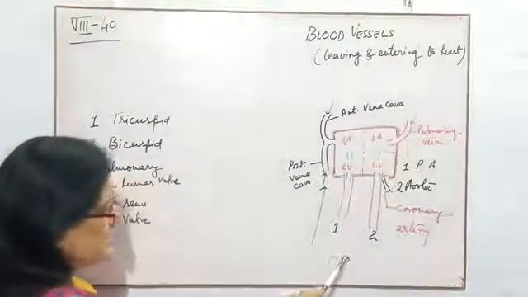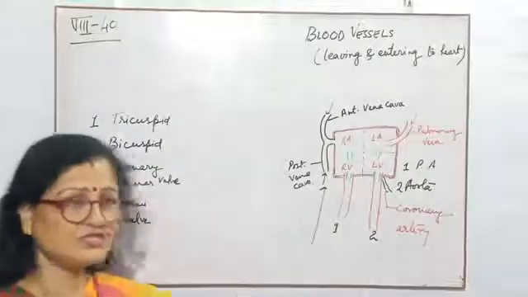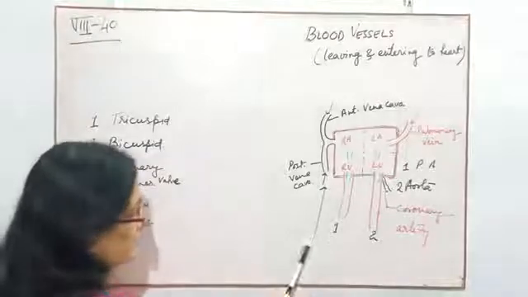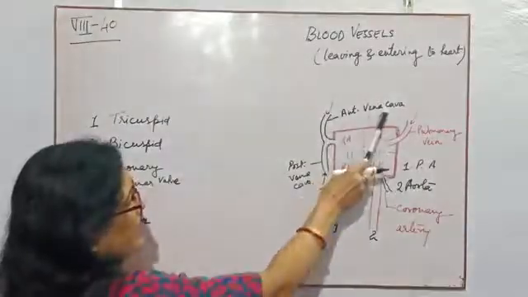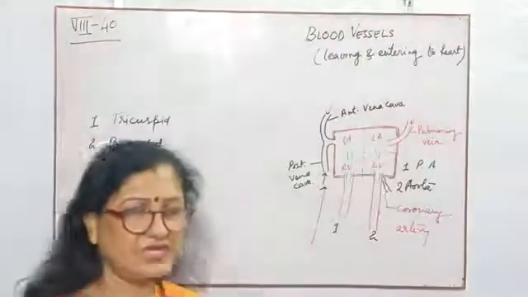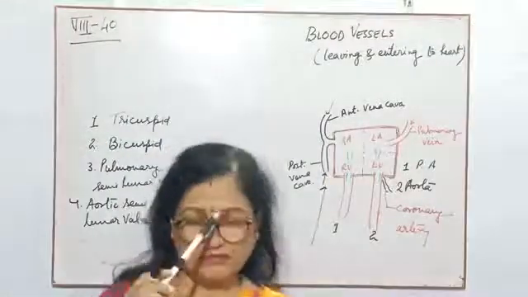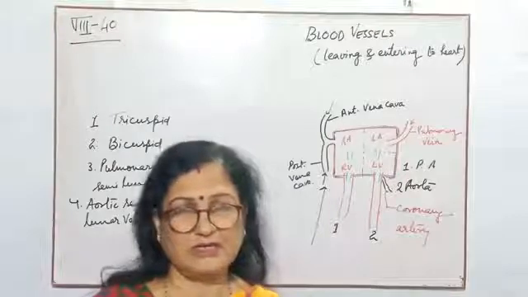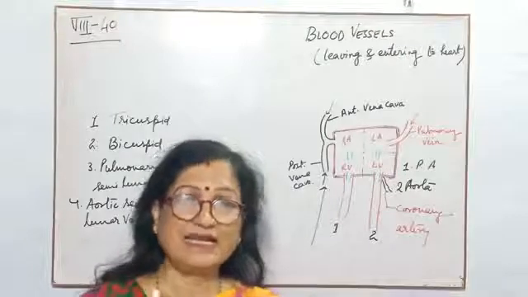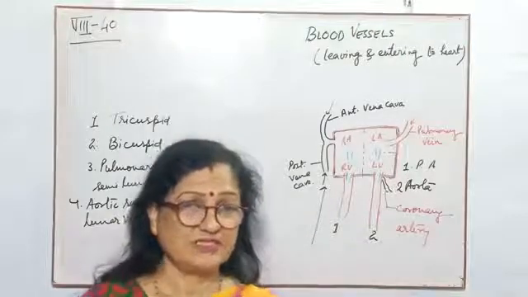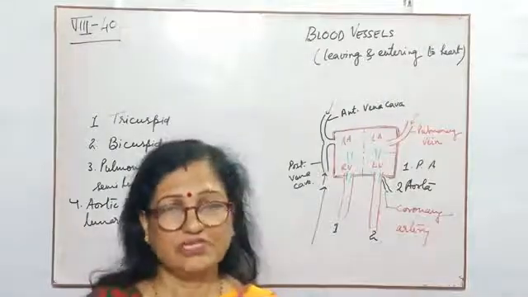They will collect the impure or deoxygenated blood and come into the vena cava, and this vena cava will join with the anterior vena cava. Anterior vena cava means all the deoxygenated blood will be collected by the anterior vena cava, which is present above the location of the heart.